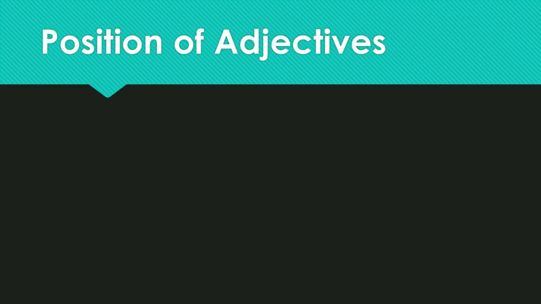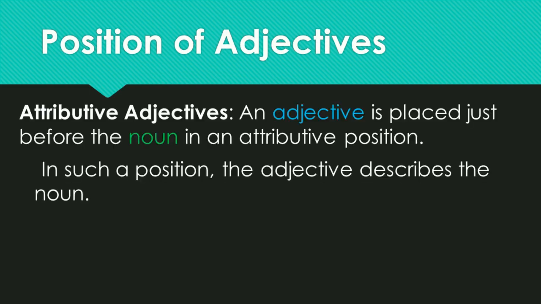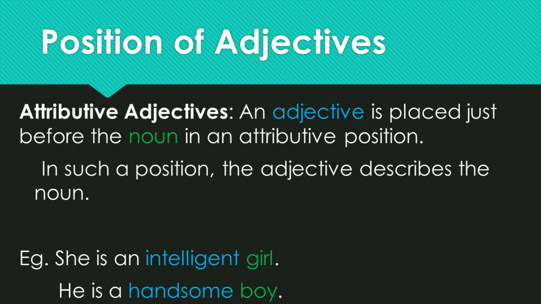Let us learn about position of adjectives in a sentence. The first one is attributive adjectives. It is an adjective that is placed just before the noun in an attributive position. In such a position, the adjective describes the noun. For example, she is an intelligent girl. He is a handsome boy.